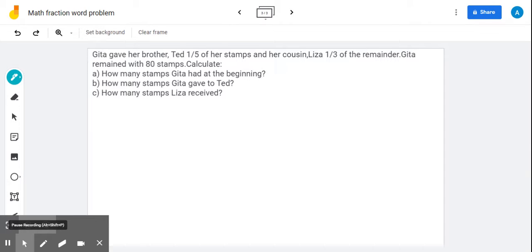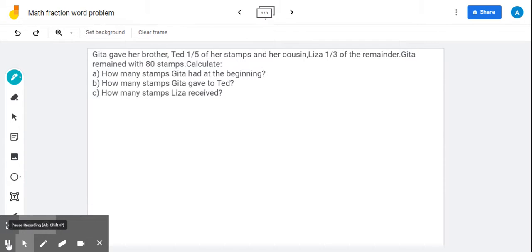The problem reads, Gita gave her brother Ted 1/5 of her stamps and her cousin Liza 1/3 of the remainder. Gita remained with 80 stamps. We have to calculate how many stamps Gita had at the beginning, how many stamps Gita gave to Ted, how many stamps Liza received. So we know that the stamps were shared among 3 persons.